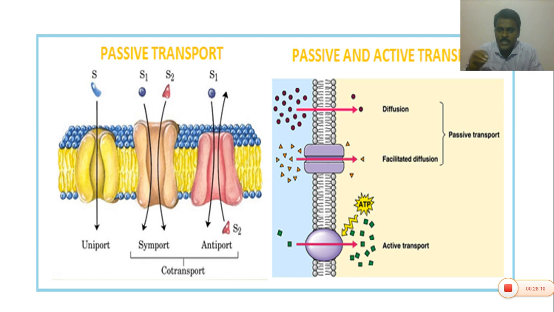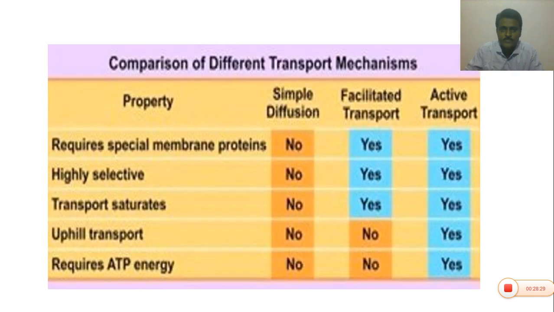Water can be transported by using electric motors, and that is uphill transport. In the plant body, the movement of molecules takes place by using ATP. That transport is called active transport.